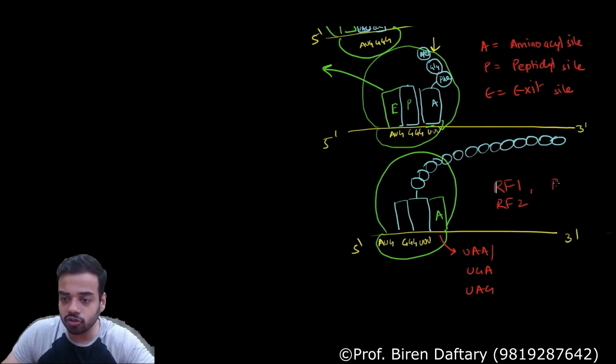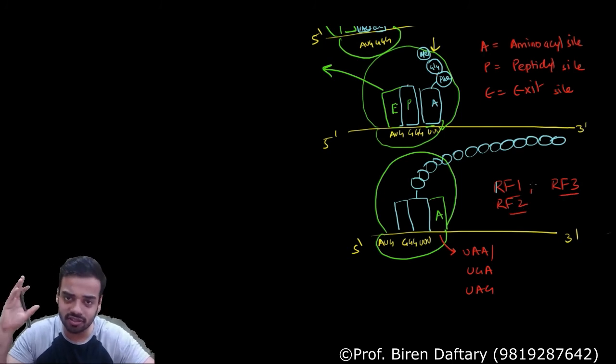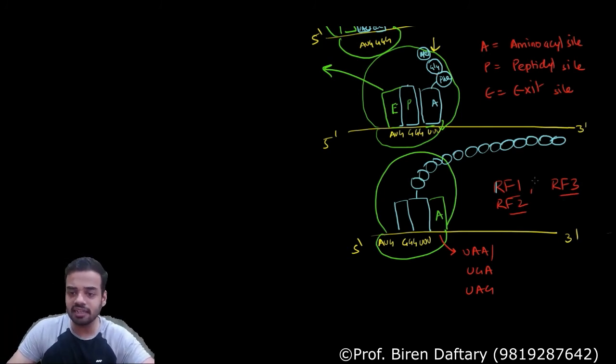All the NEET students need to know this. This is given in your MTG. All the board students don't need to know this, they just have to know release factors. These 3 release factors are proteins. They will go and attach to this empty A site, and below them will be UAA, UGA or UAG, any one of the stop codons in the mRNA. That is a signal.